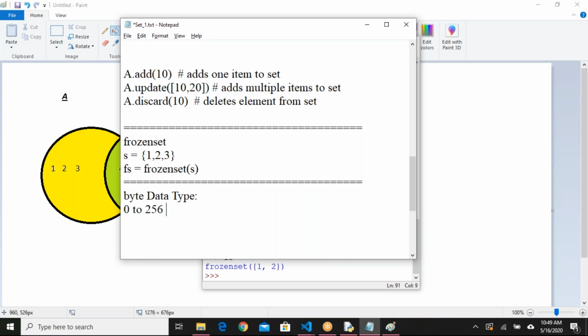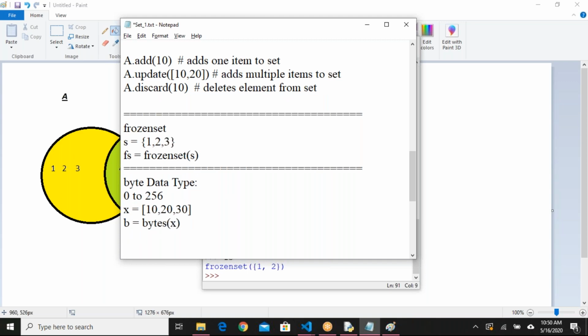So if you have maybe a list or tuple, say 10, 20, 30, you can convert that to a bytes array, like bytes of x. When you say like that, that will be converted into bytes. You may ask me, when I have a list or tuple, why should I use bytes?